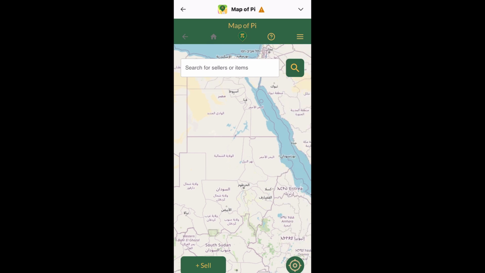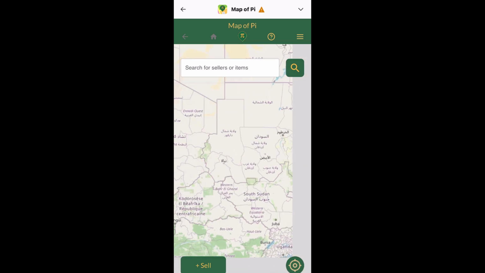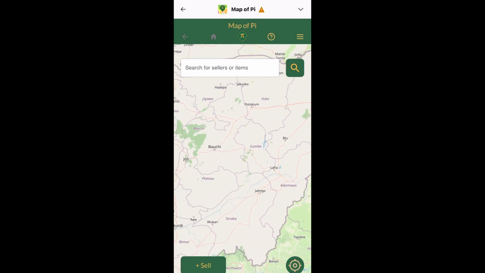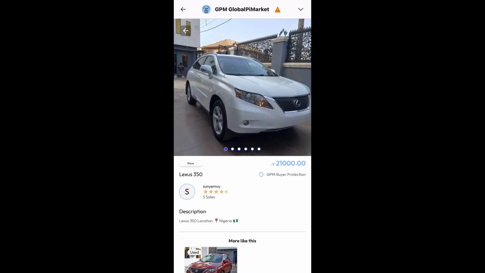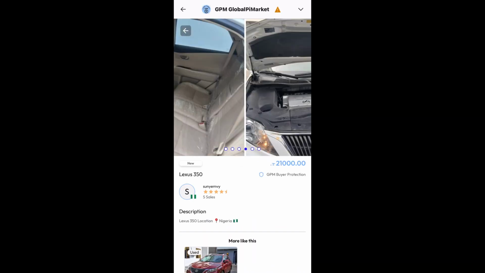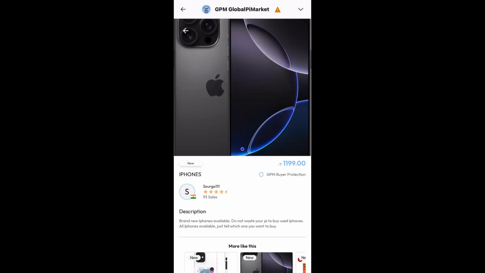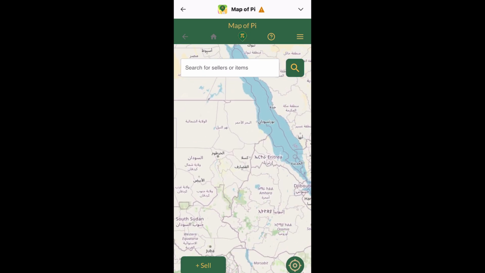But today in this video, I'm going to show you a couple of these apps and also tell you the ones that are functional and the ones that are not. I will also show you how you can use some of these apps. The apps vary from shopping to games to posting jobs and also to finding people who can do jobs for you. Then we're going to compare prices of the items that are exhibited on these apps and also look at the current price of the Pi network in the market. We're also going to look at the official statement by the Pi network saying that you should avoid some of these apps. At the same time, that makes me a little bit worried, because if you're saying we should avoid some of these apps, why then release these apps?